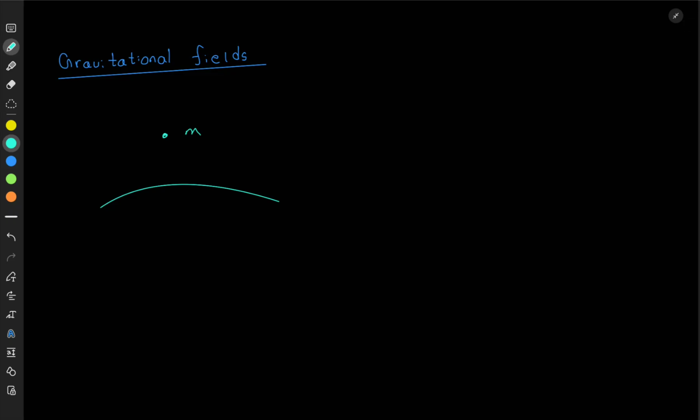So if you have mass m, this mass m is attracted towards the Earth. So it's experiencing a certain force towards the Earth. This I can represent as the force due to gravity. This mass m is experiencing a force due to gravity. So this space here is actually the gravitational field. In this space, this mass m is experiencing a certain force.